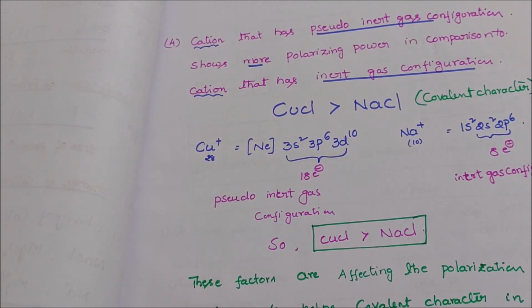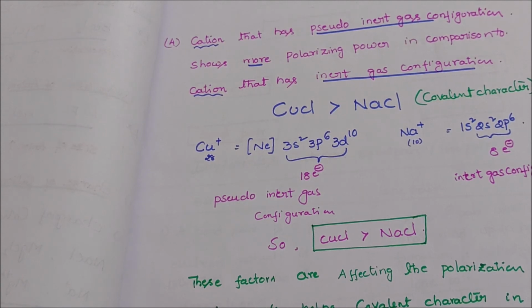Let us look at this example: CuCl is greater than NaCl. Here CuCl has more covalent character.